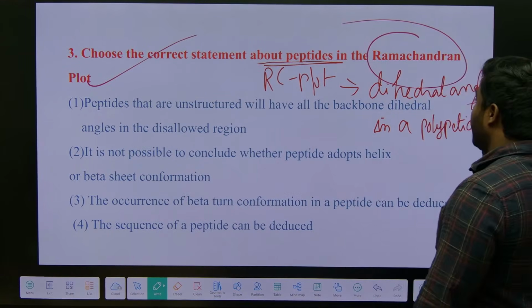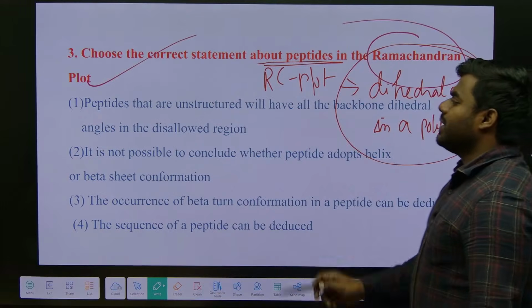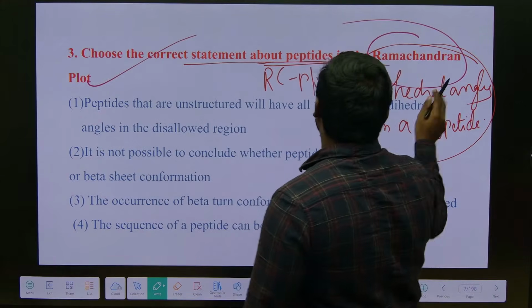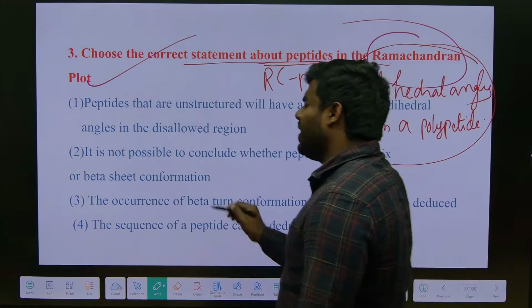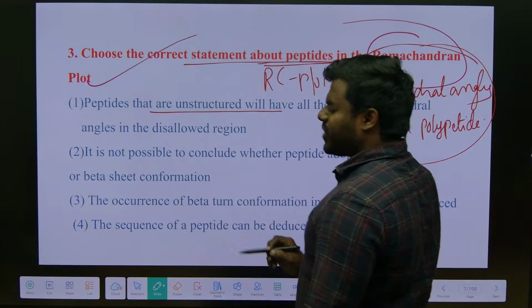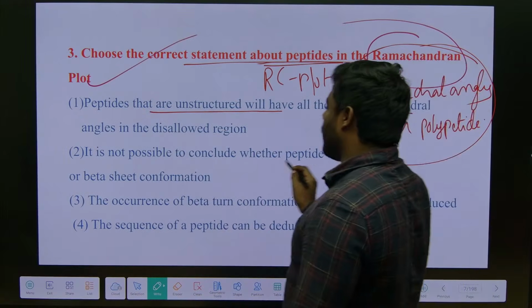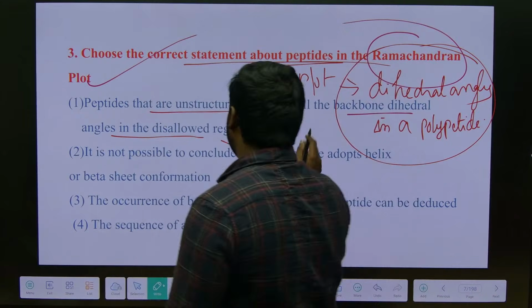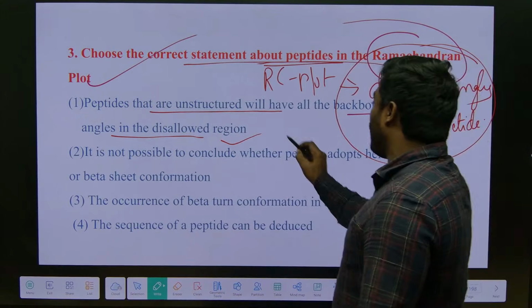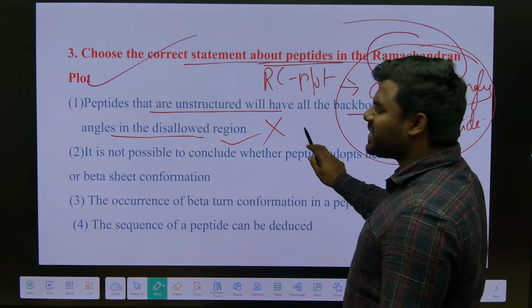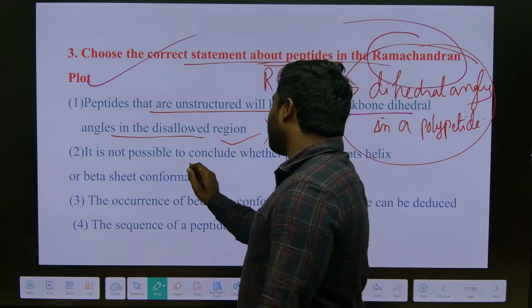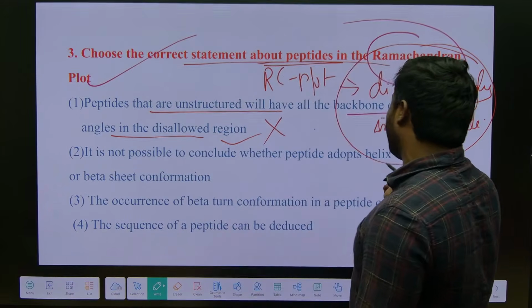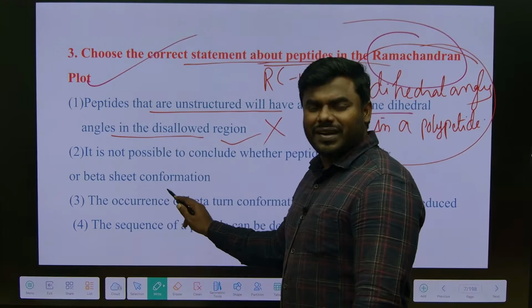This is simply about the Ramachandran plot. Choose the correct statement about the peptides in the Ramachandran plot. Peptides that are unstructured will have the backbone dihedral angles in the disallowed region. No, they should have specific angles. It is not possible to conclude whether the peptide adopts a helical or a beta sheet conformation.